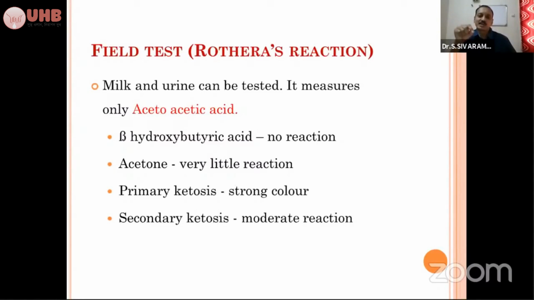And why? Because this Rothera's test is sensitive only for acetoacetic acid, not for beta-hydroxybutyrate, and there is very little reaction for acetone. So only the presence of acetoacetic acid will show in the Rothera's test. That's why you may get a negative result in the Rothera's test even when the animal shows clinical signs of ketosis. For that, we have separate strips for identifying beta-hydroxybutyrate. They are available in the market. So this Rothera's test is specific for acetoacetic acid only.